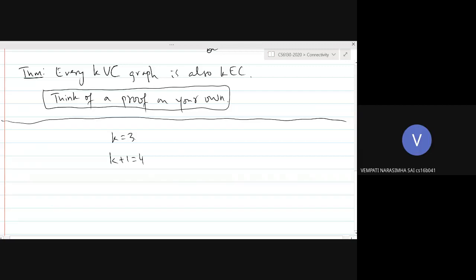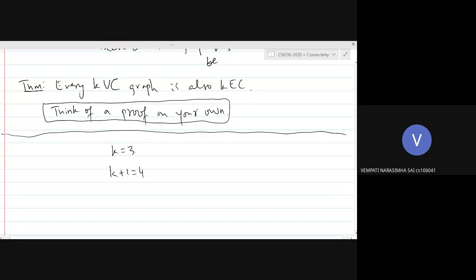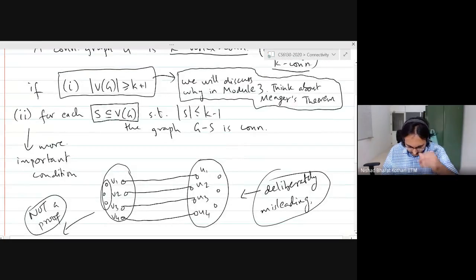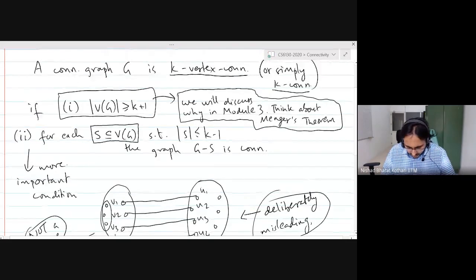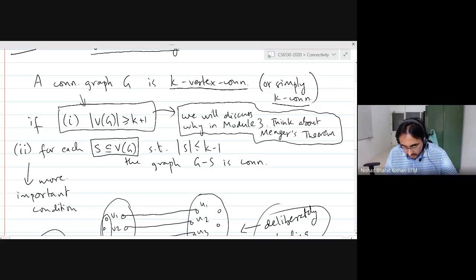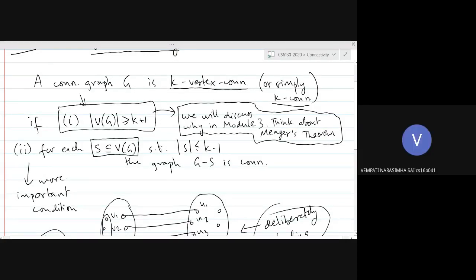Is there some relation, or is it the case that k vertex connected might imply or might take us to a k complete graph? I'm just trying to provide the intuition why I'm coming at this kind of completeness. I see. So I'm still wondering what exactly you are getting at. Are you by any chance thinking about this condition? No, not at all.